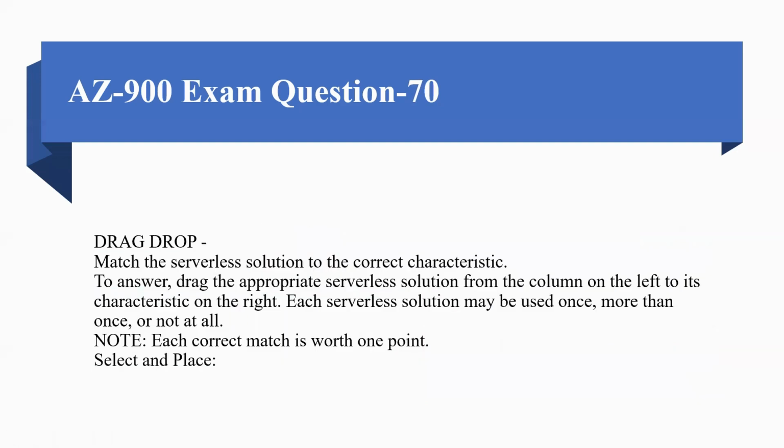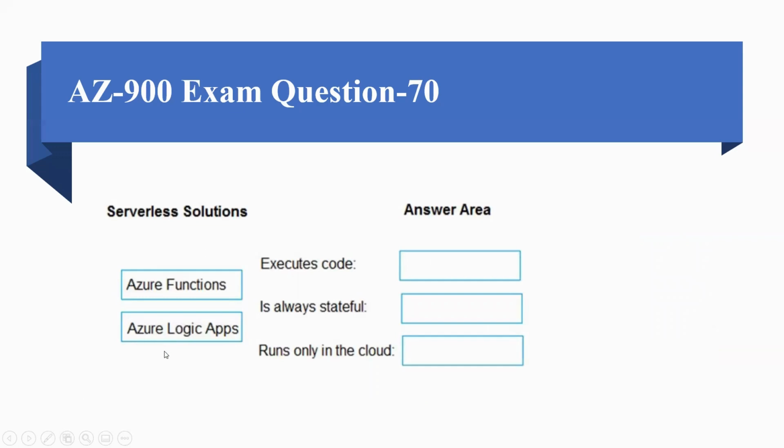Coming to question number 70, match the serverless solution to the correct characteristics. We have to select the serverless solution. To answer, drag the appropriate serverless solution from the column on the left to its characteristics on the right. Each serverless solution may be used once, more than once, or not at all. Azure Functions and Azure Logic Apps are the serverless solutions, and we have to find the answers for: execute code, is always stateful, and runs only in the cloud.